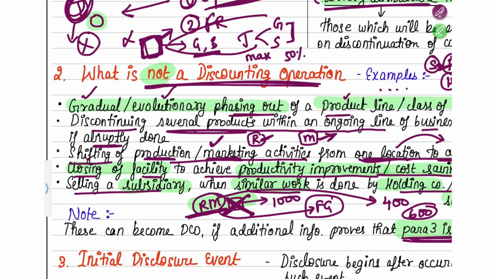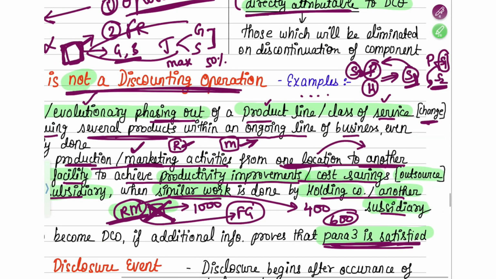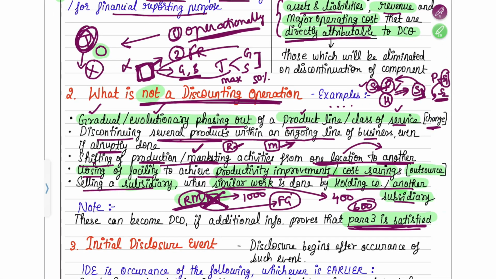discontinuing operation. Okay, so here it means that suppose subsidiary 1 is in the line of soaps and the parent is also soap making in S2. That means your subsidiary 2 is also making soap. Then in such case, it will not be a discontinuing operation.